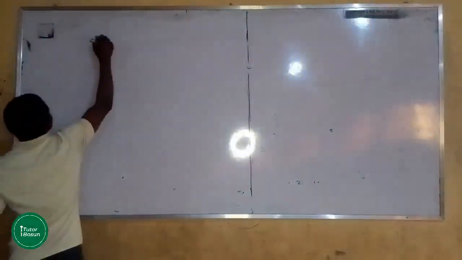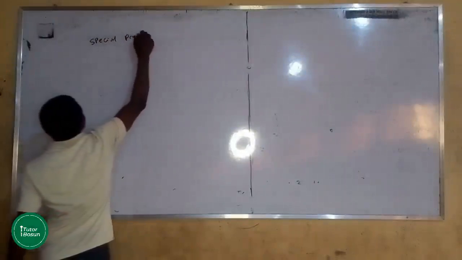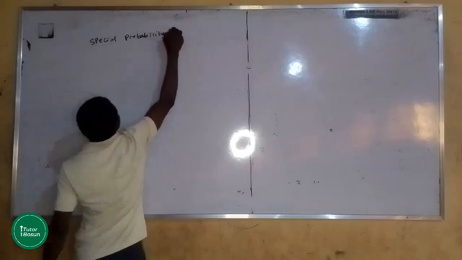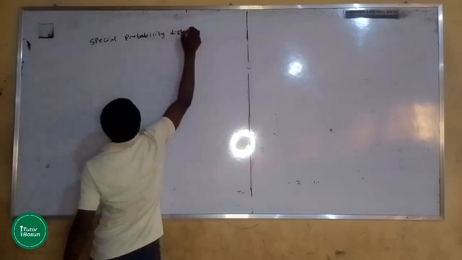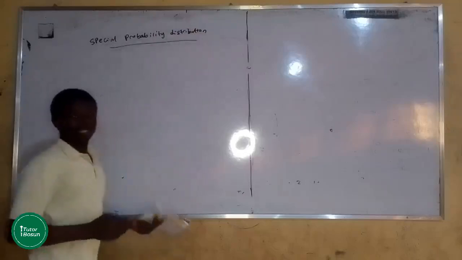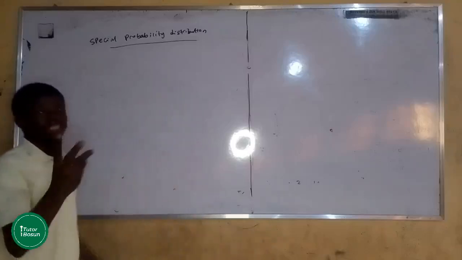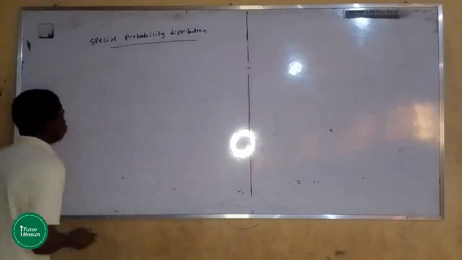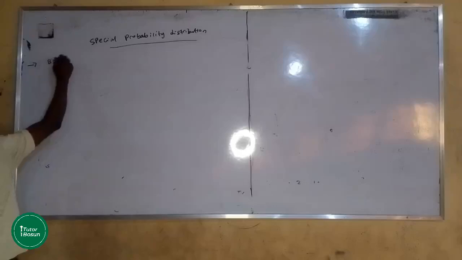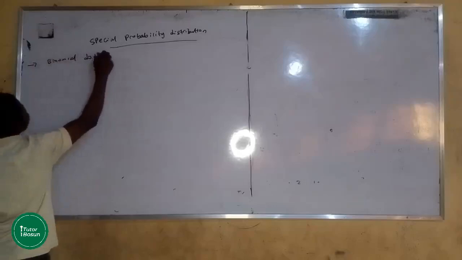Special probability distributions. When talking about special probability distributions, we basically have three. The first one is the binomial distribution.